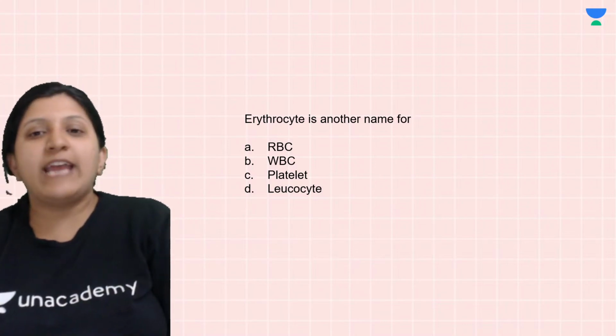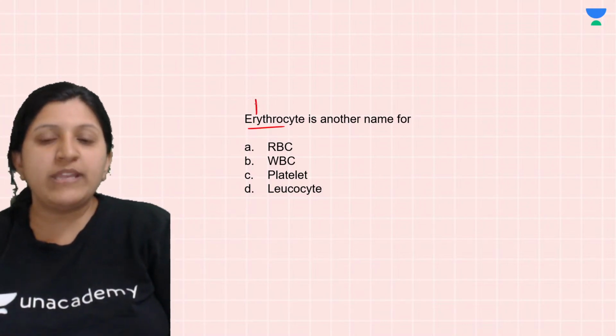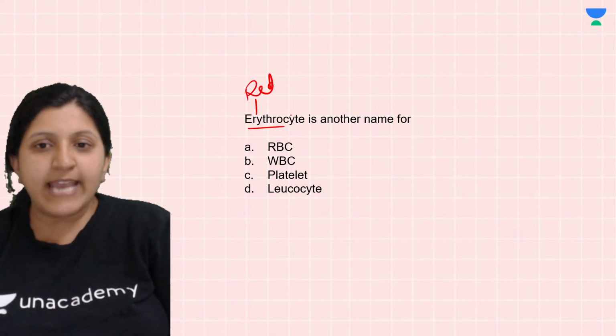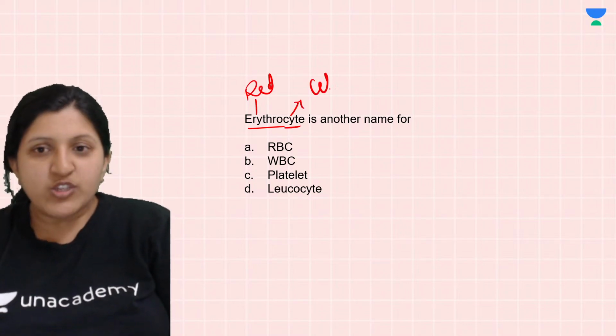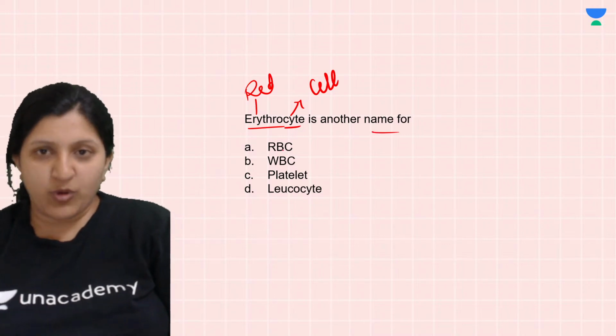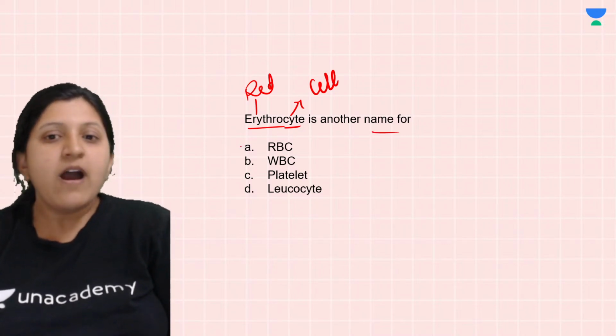And erythrocyte, so by the name itself, erythro means red, cyte is basically cell. Okay, so red blood cell is another name. Okay, so erythrocyte is RBC.